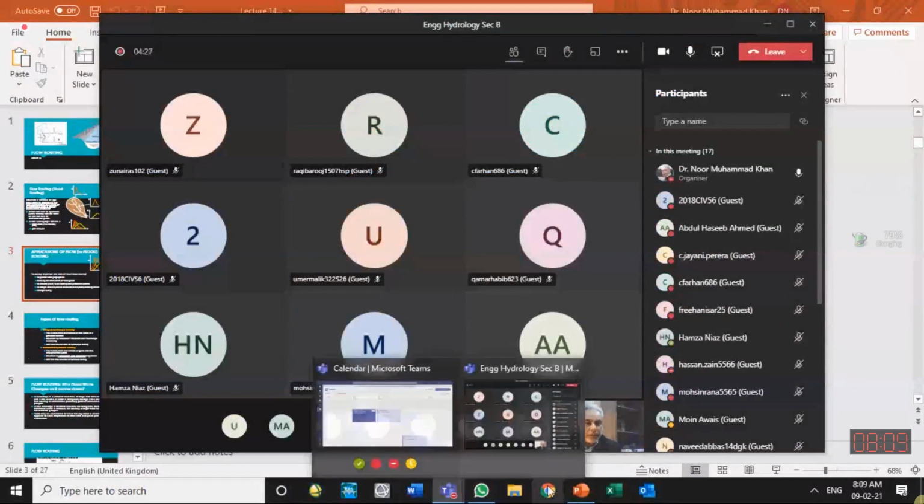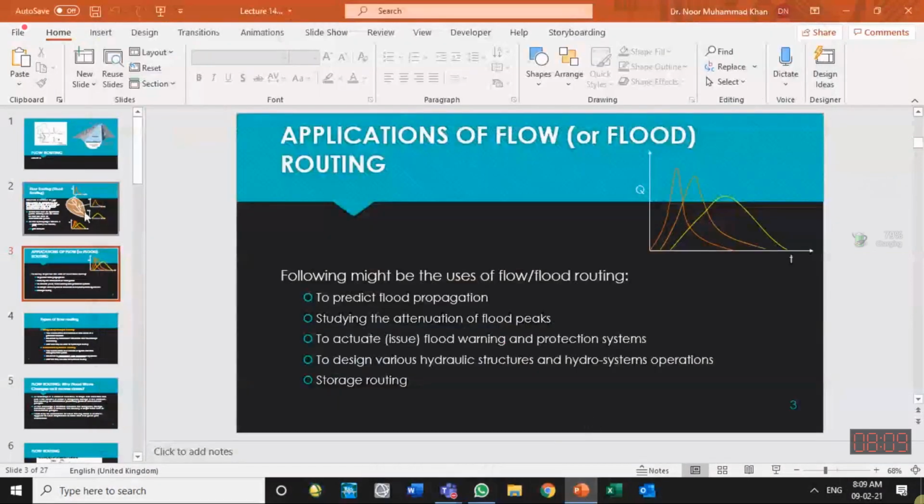So routing is the process of transformation or changing a hydrograph at one location into a hydrograph at another location on the downstream side in the same channel. And why do we have to do it? Why do we need some kind of method of transformation? Why not just copy the same hydrograph to the downstream location? Because the flow is the same, because the same water has to pass through the downstream location.